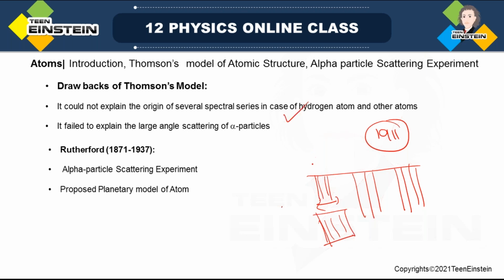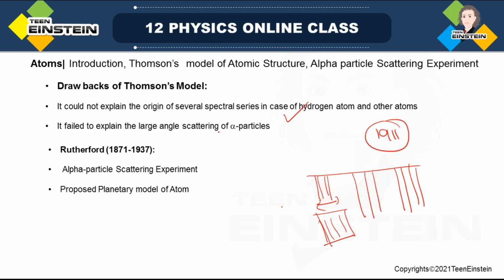According to Thomson's model, energy could be released continuously, but we see a discrete spectrum. How is it possible? So it could not explain the spectral lines or spectral series in case of hydrogen atom and other atoms.